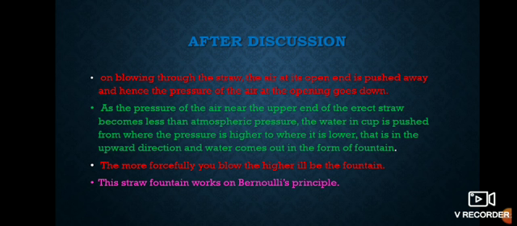Means, when we blow air through the straw perpendicular to the straw in the water, the atmospheric pressure pushes the water out due to external air pressure.